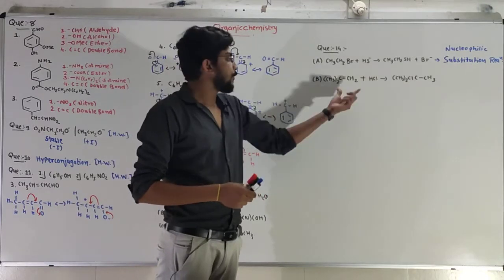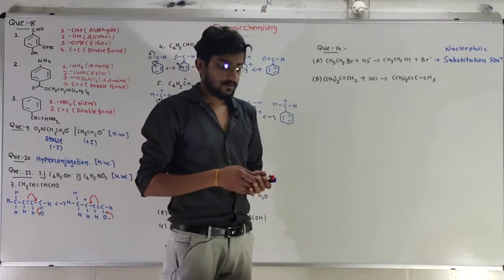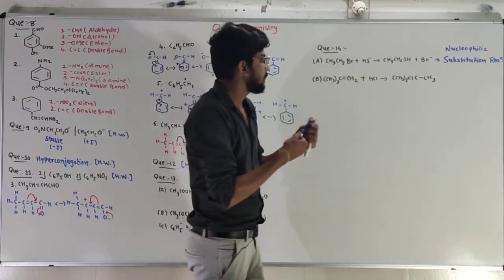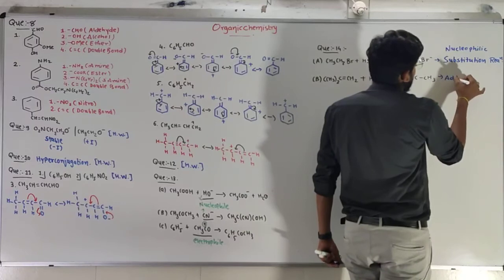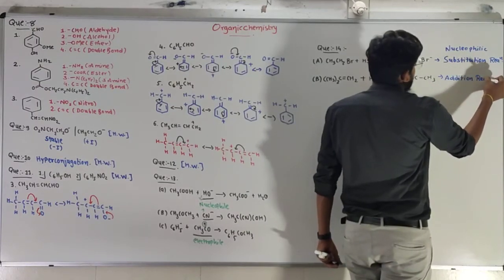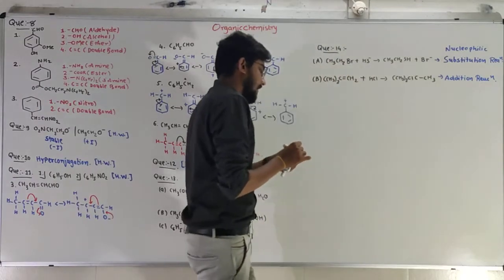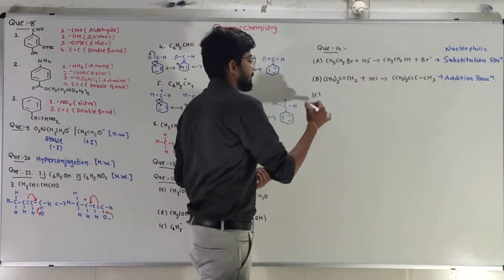So two reagents combined and give me one product. Addition of the reagent, that's why addition reaction.